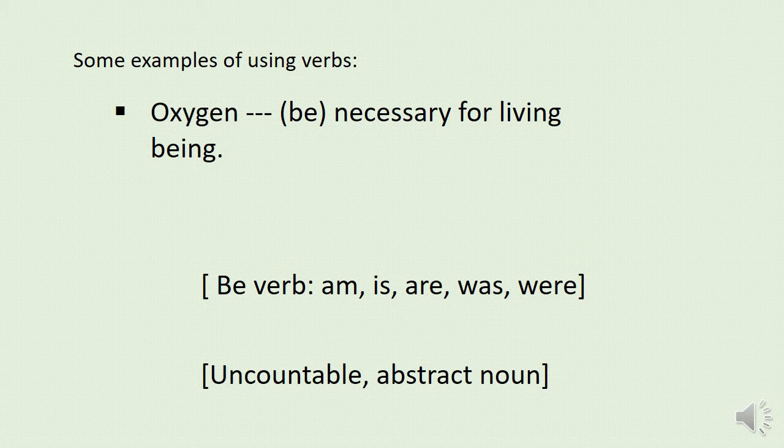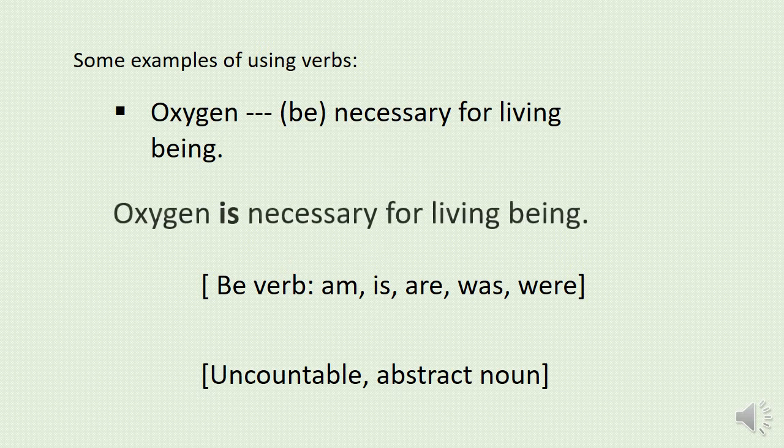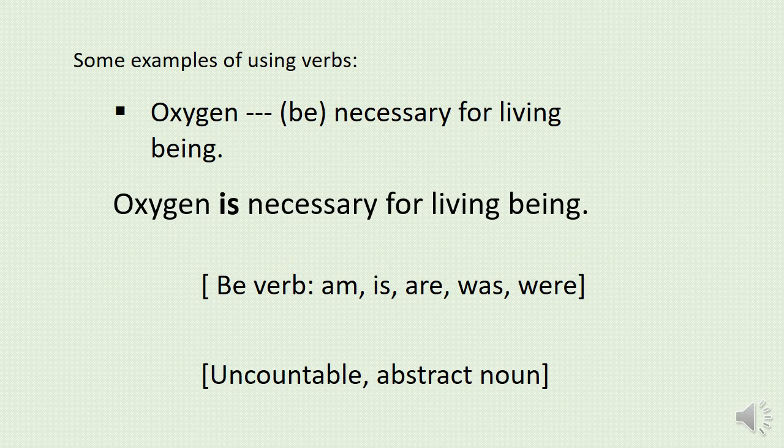And we all know that be verb means am, is, are, was, were. So here for the subject oxygen we have to use the auxiliary verb is. So what would be the sentence? The sentence will be oxygen is necessary for living being. Okay.